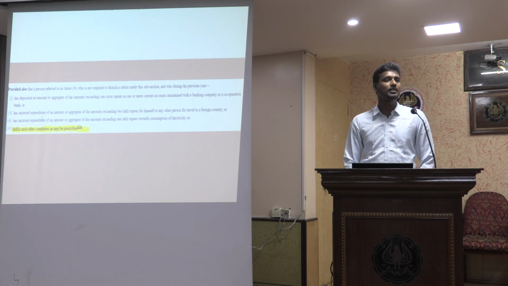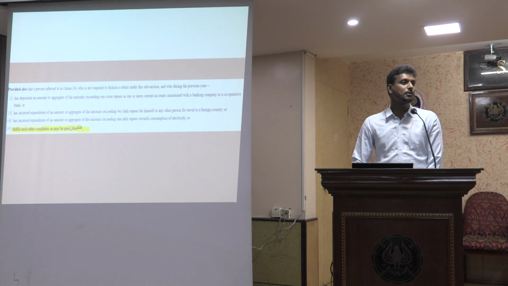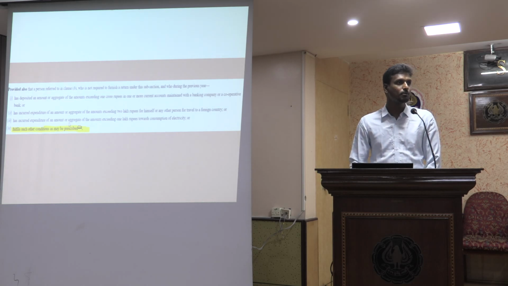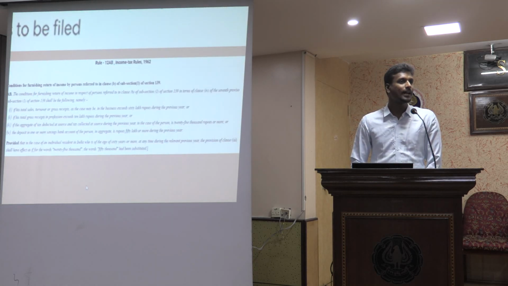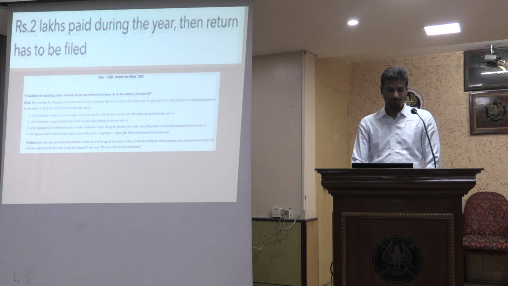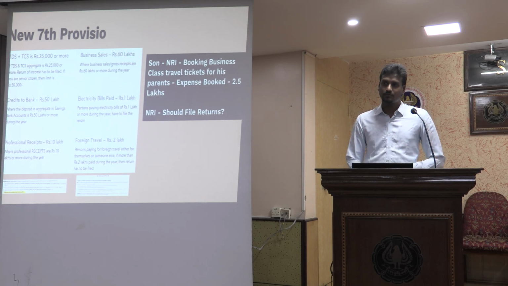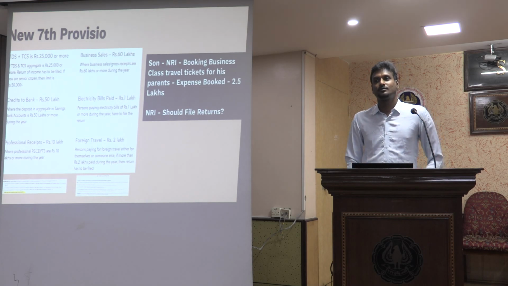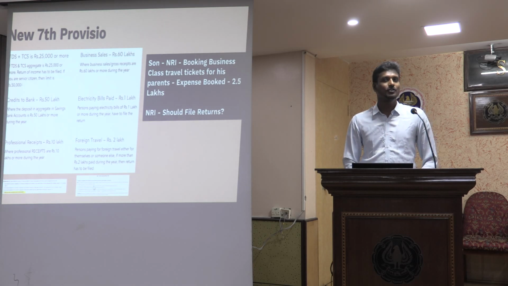In the 7th proviso of section 139, the 4th clause says fulfill such other condition as may be prescribed. This was not prescribed until now, but in April 2022 it was prescribed by way of rule 12AB. Under that, the 4th clause is the credits into savings bank account in aggregate more than 50 lakhs during the year. This one, foreign travel, 2 lakhs, debit. If the foreign travel is paid by the children. Correct. So that is what I have as an example here, which I am coming to.